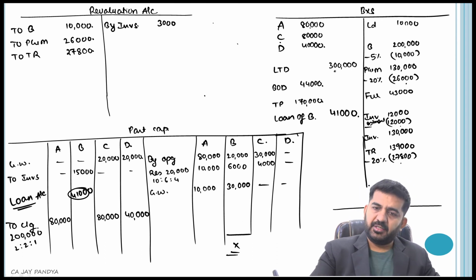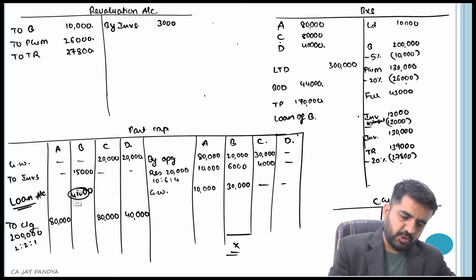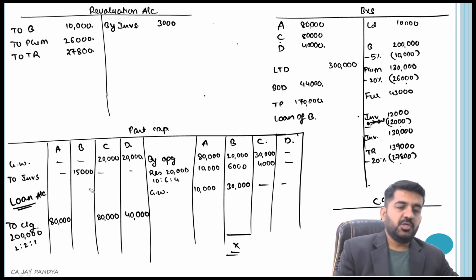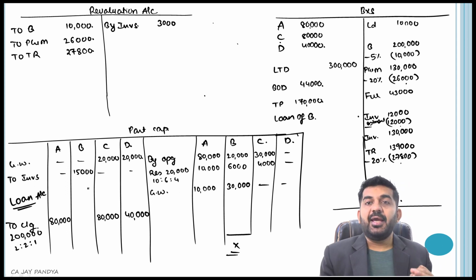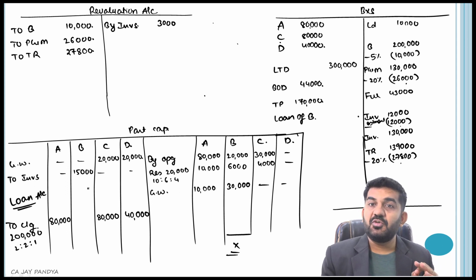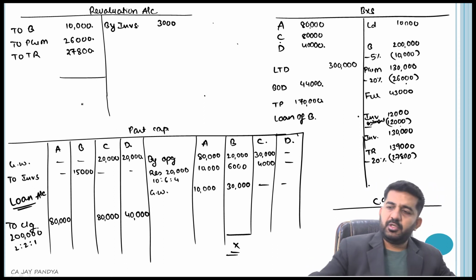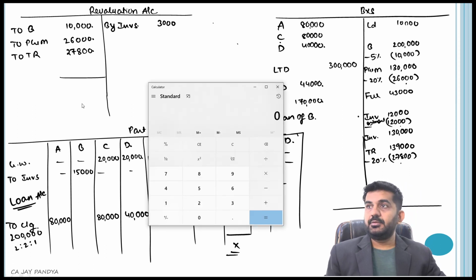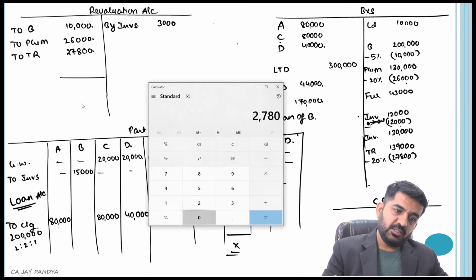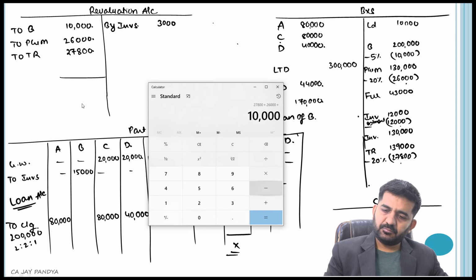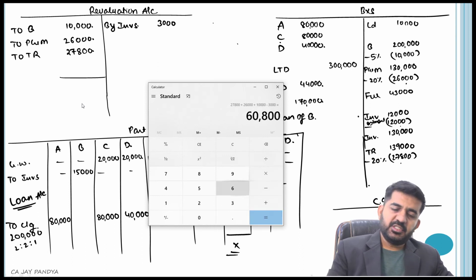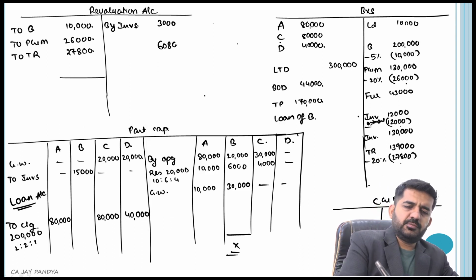No, B is an old partner. So this type of mistake you should not make. Before transferring anything to B, any profit or loss of revaluation will be transferred to B's account because he was an old partner. So first, what you should do is tally your revaluation account. Revaluation account, the balance is 27,800 plus 26,000 plus 10,000 minus 3,000. 60,800 is your loss.